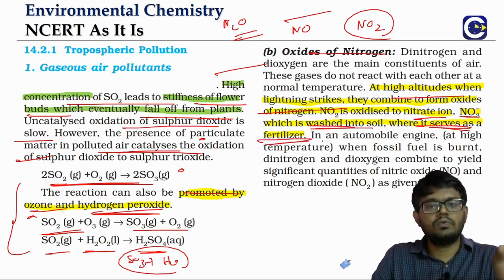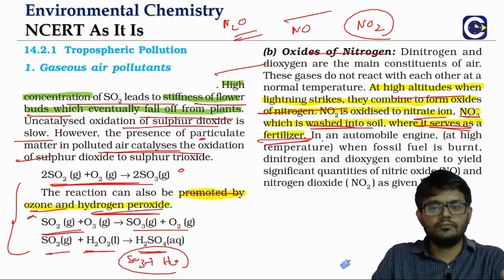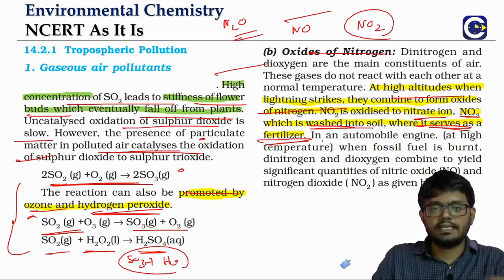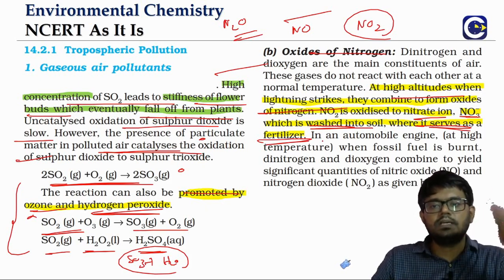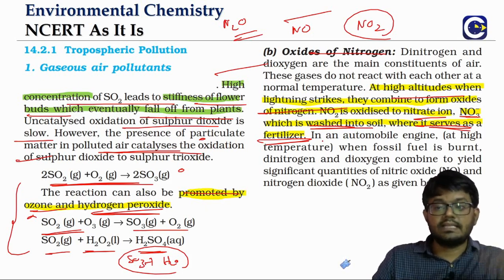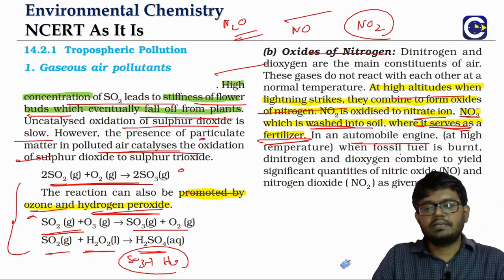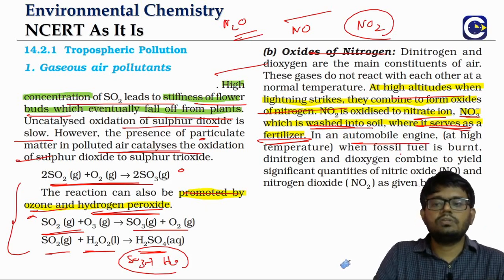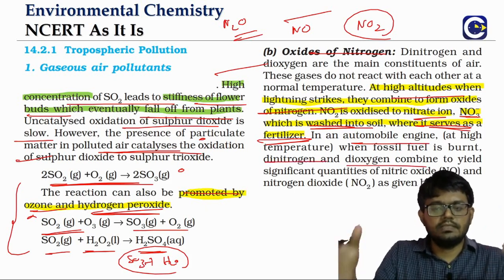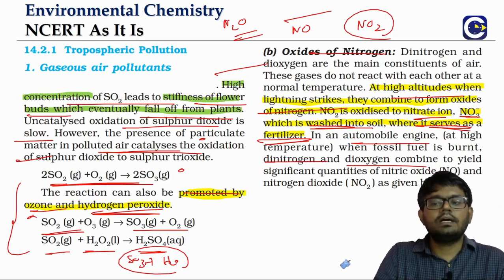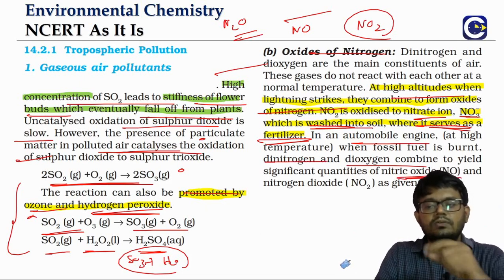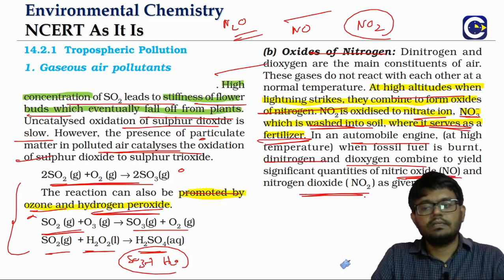So nitrate ions, in fact, if you look at most of the common fertilizers, you'll have the nitrate component in them. That is one way in which the oxides of nitrogen get produced. There is another way. In an automobile engine, when you have very high temperature, the nitrogen and oxygen can combine to yield the oxides, like I said, nitric oxide and even nitrogen dioxide.